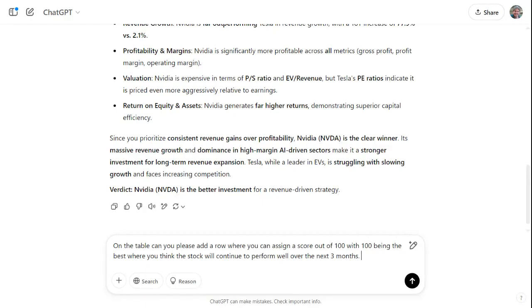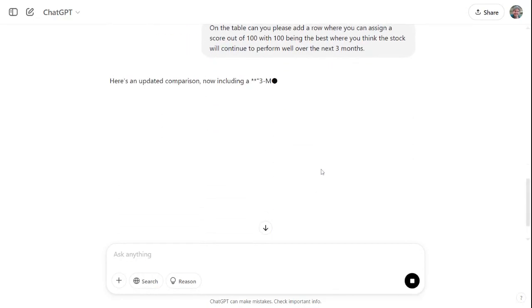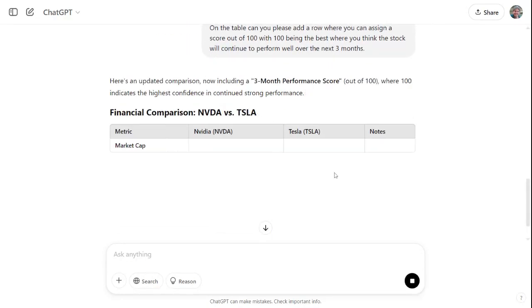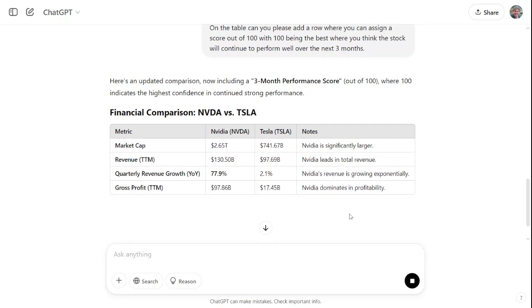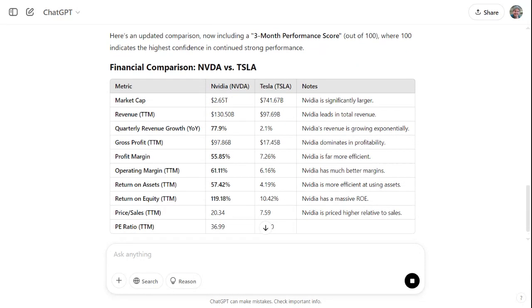I'm not sure what else I should ask it, but that's a good point. So I'm going to hit enter and see if it adds that to the table. I'm just asking it to give a score. How it comes up with that score is totally up to the AI.